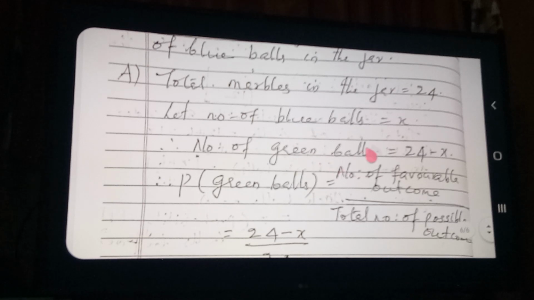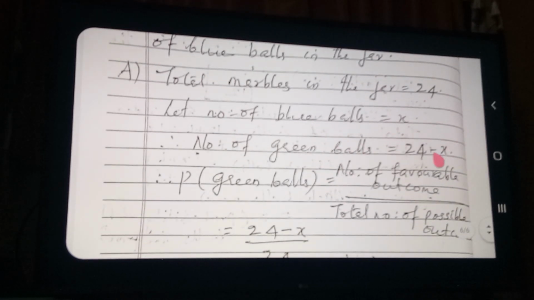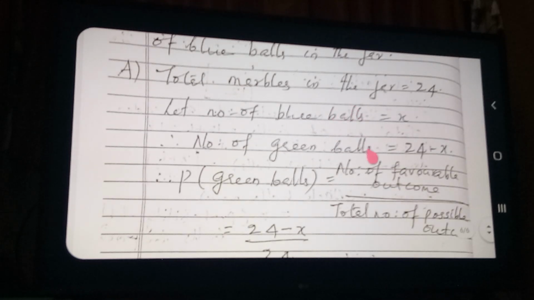Here it should be green marbles, not green balls. Many places there is confusion between marbles and balls. So here it is marbles only, everywhere marbles will come. While writing I didn't observe it. So let the number of blue marbles be equal to x. Therefore the number of green marbles is equal to 24 minus x.